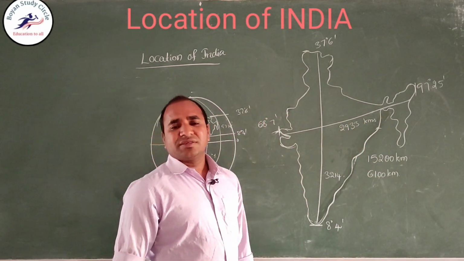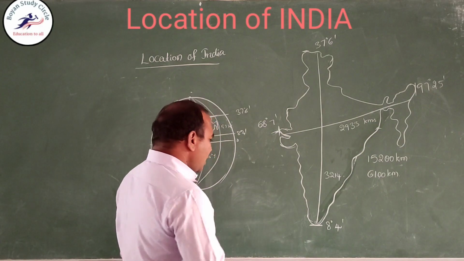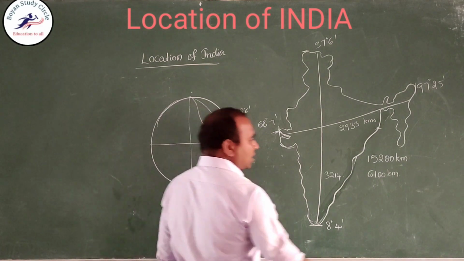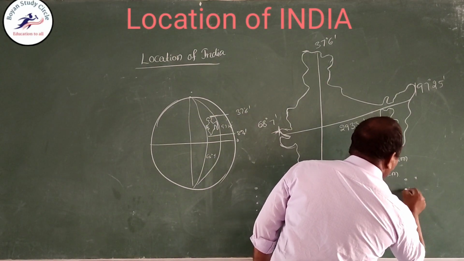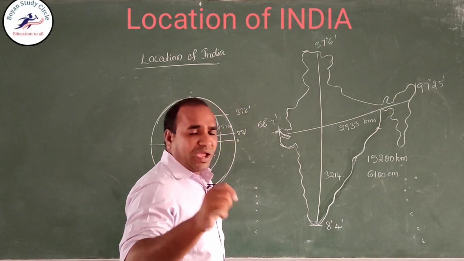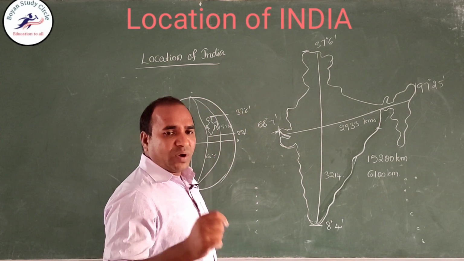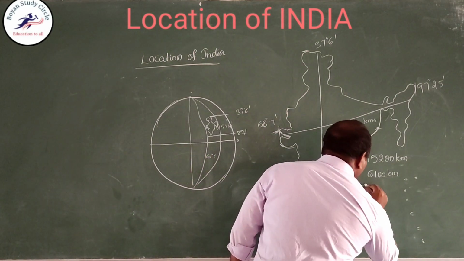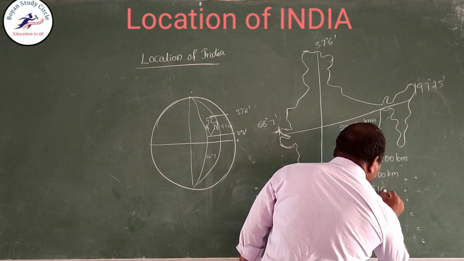There are some islands. These are Lakshadweep. And these are Andaman Nicobar Islands. Including the islands, the maritime boundary of India is 7,516 kilometers.